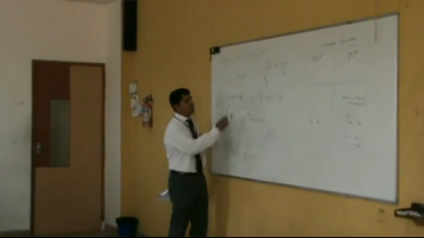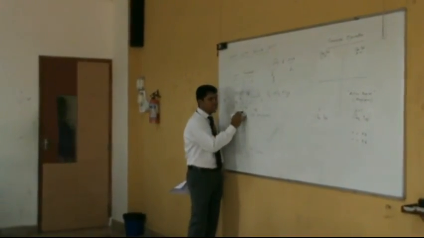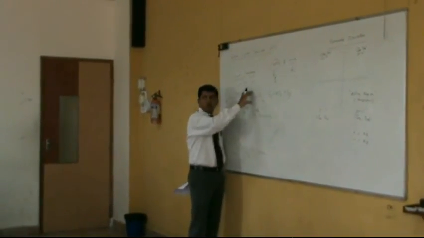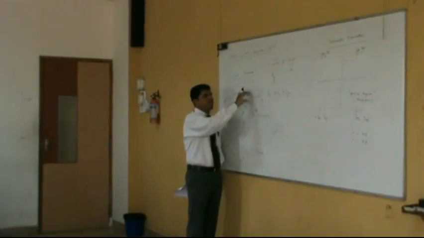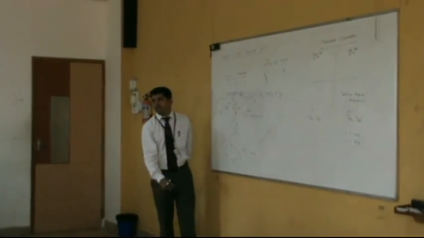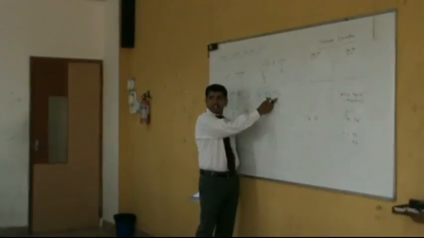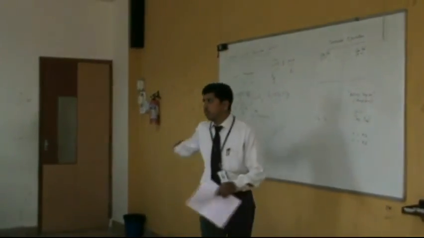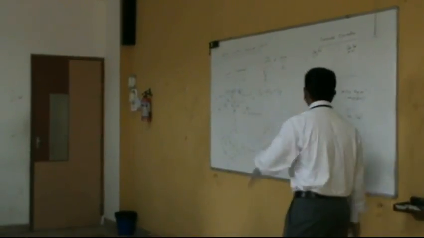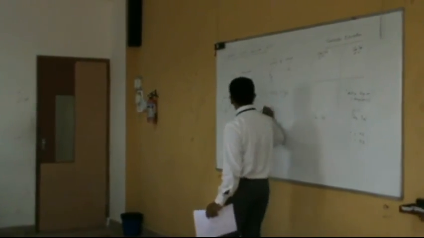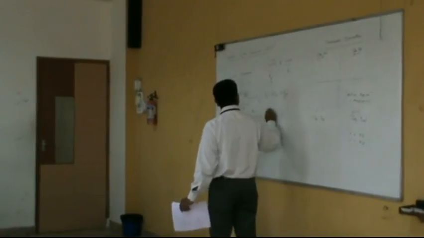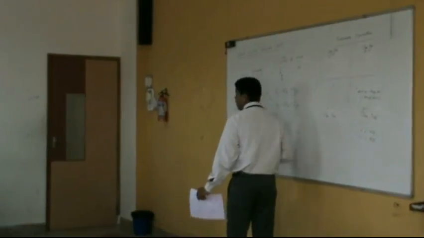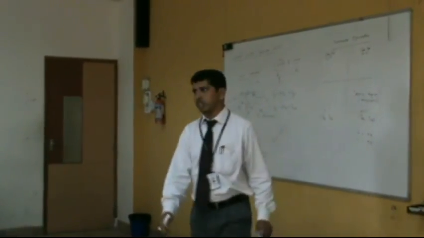So together, whatever current is coming here, some current may even constitute base current. That's not important for us. What I am thinking is, when I am in the collector, I want to collect all the charge carriers, but all charge carriers will not reach here. Including both the things, only 90% of the charge carriers will reach the collector. So this is going to be the mathematical expression for the collector current in the common base configuration. The same thing can be written for common emitter also. IC is equal to beta IB plus ICEO, the leakage current. That's the expression for collector current.